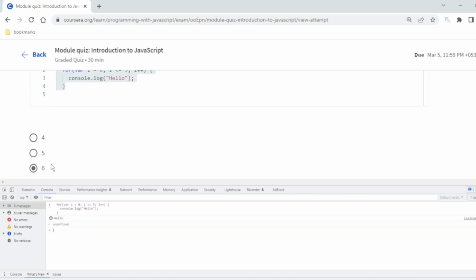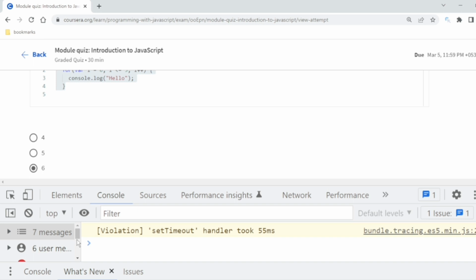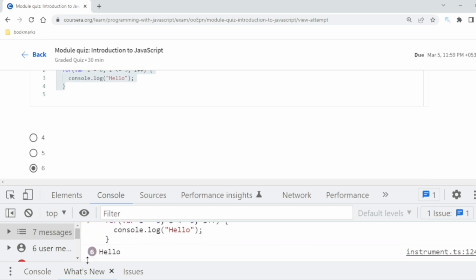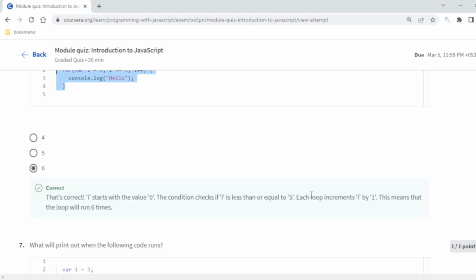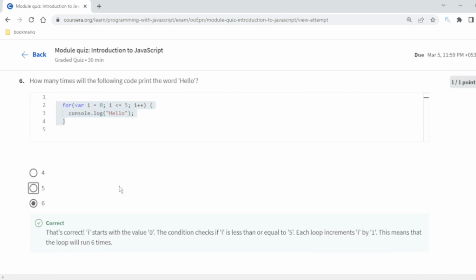How many times? 6 times. Let me make it a little bigger so you can see that hello is written 6 times. That's how things go, and we can easily check in the console also.